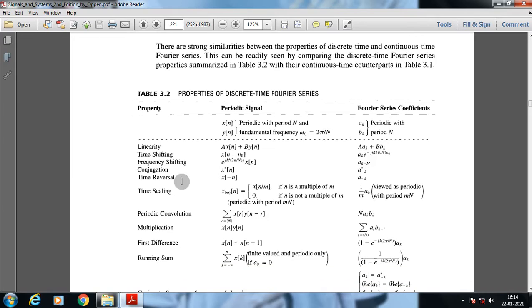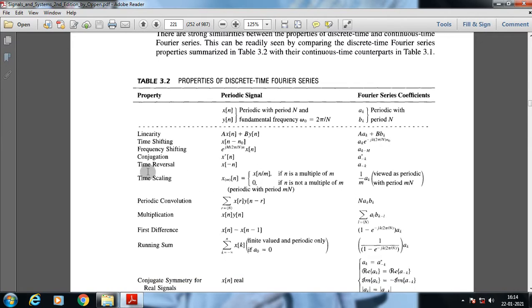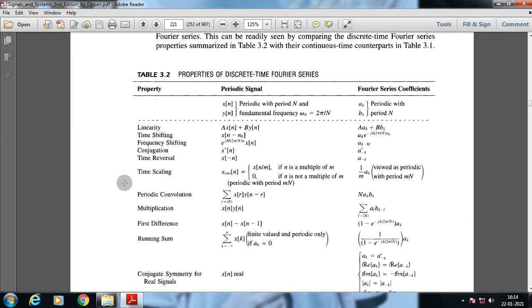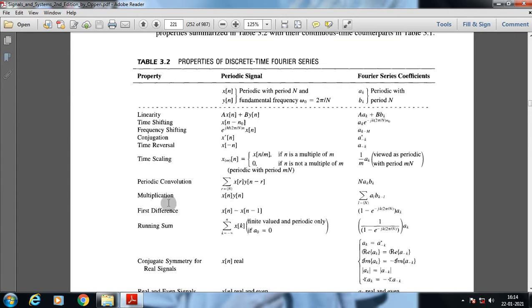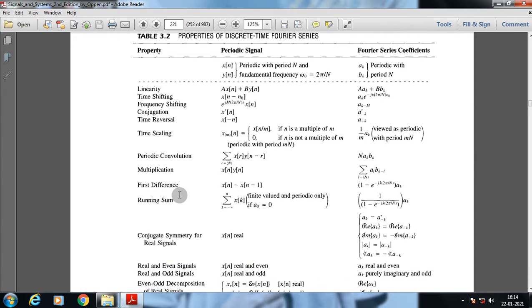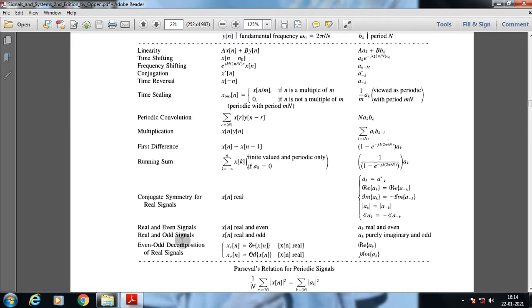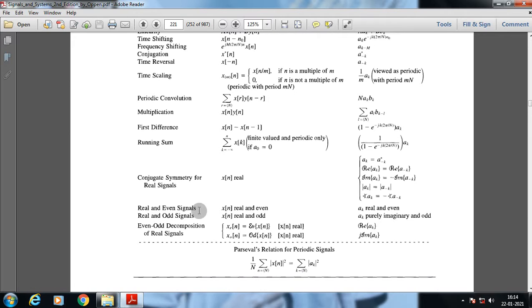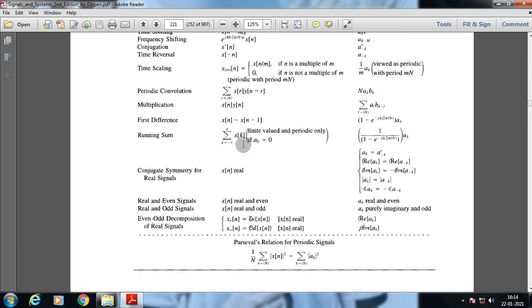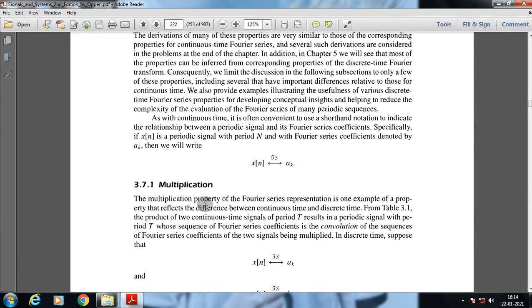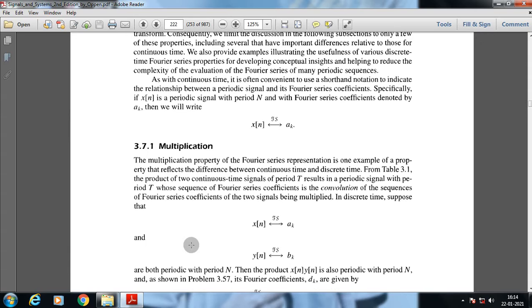These are the list of different properties of discrete time Fourier series, such as linearity, time shifting, frequency shifting, conjugation, time reversal, time scaling, periodic convolution, multiplication, first difference, running sum, conjugate symmetry for real signals, real and even signals, real and odd signals, even odd decomposition of real signals, and the Parseval relation. So let's begin with the first property we are going to discuss, which is multiplication.